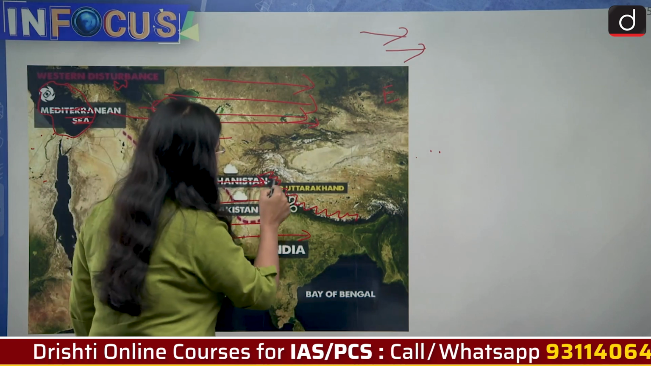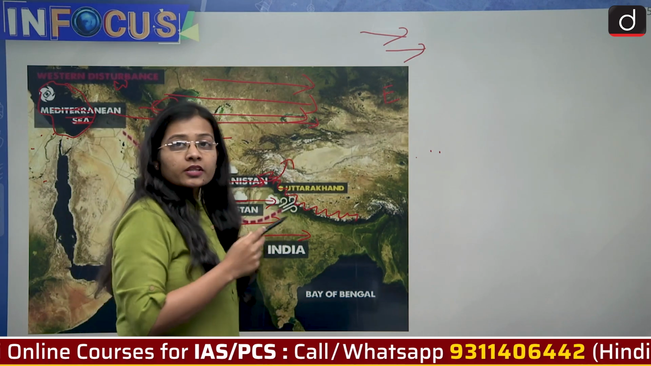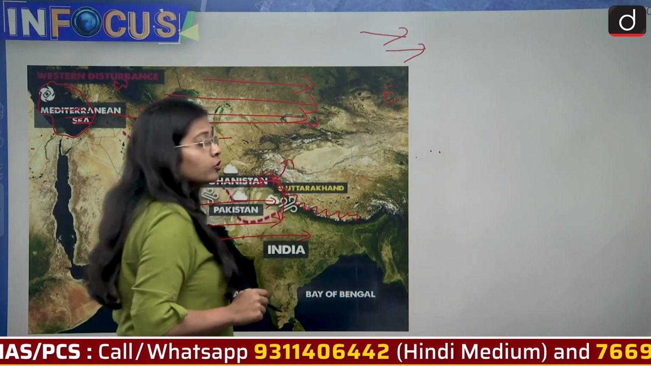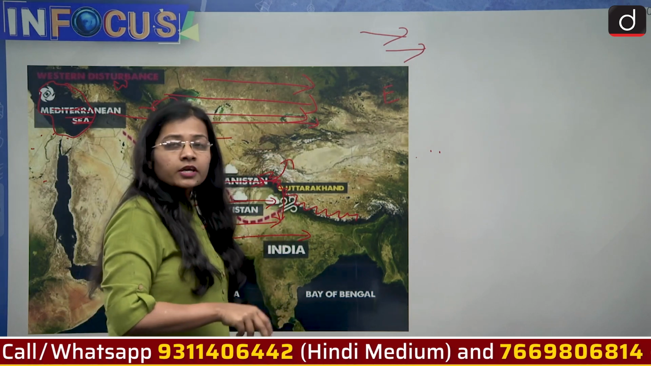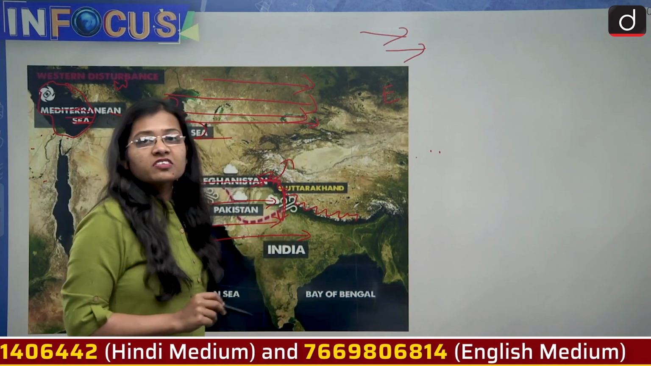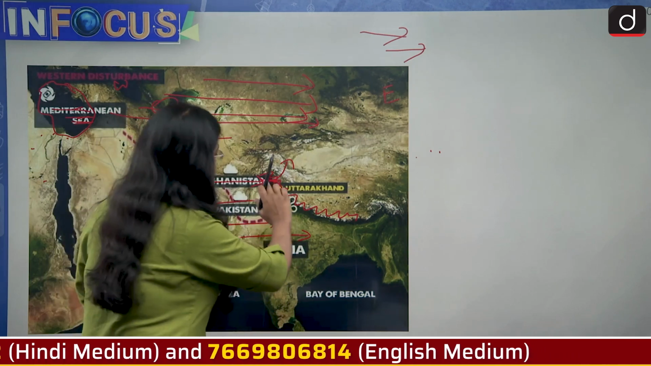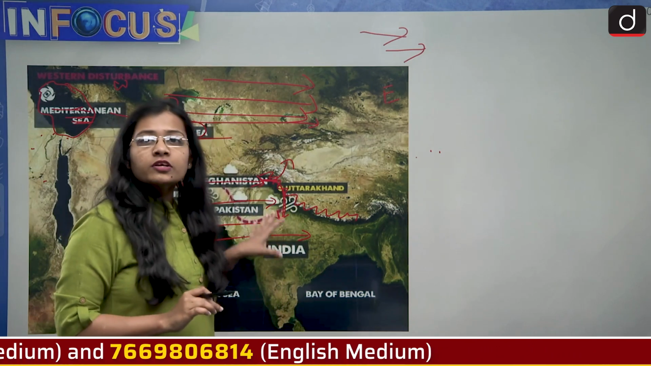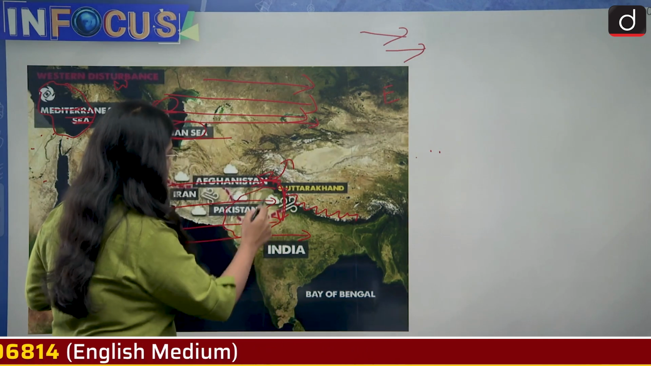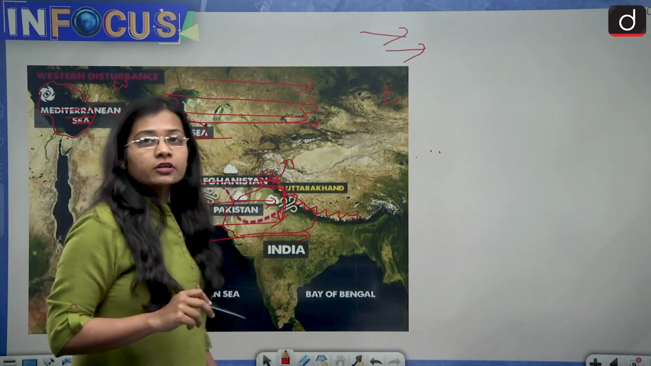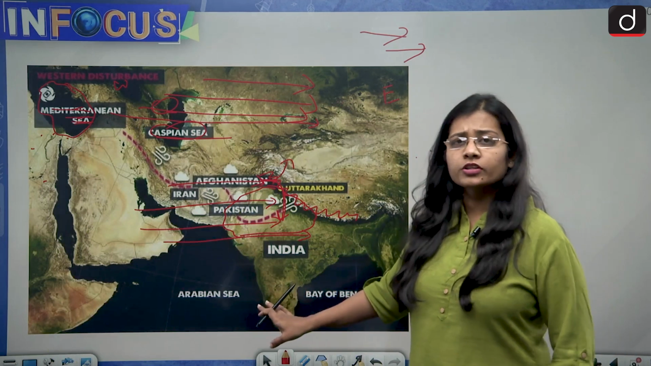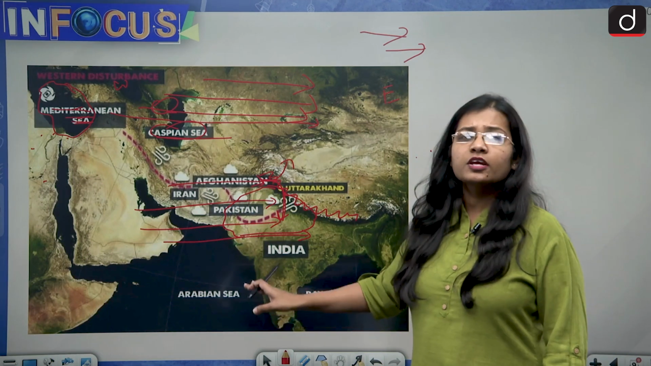So one part goes to the Tibetan region, that is the northern region, and the other part gets bifurcated into India and comes into India. And this part of the western disturbances, which gets bifurcated and moves towards India, is what is responsible for the rainfall. And that is why the rainfall is majorly in the northern portion. So this is the western disturbance which is responsible for the rainfall and the excess rainfall which is happening in